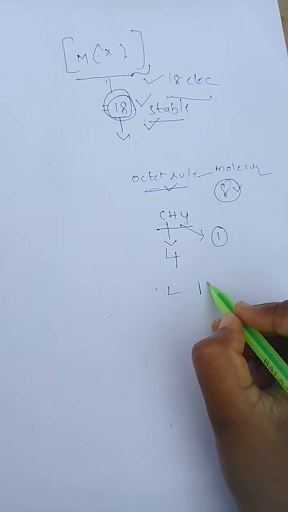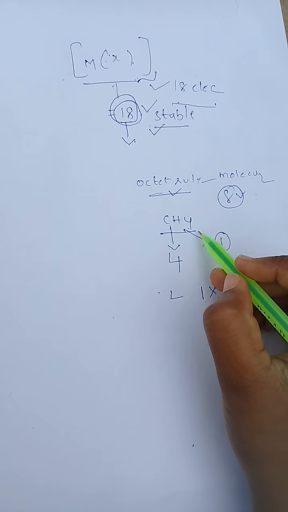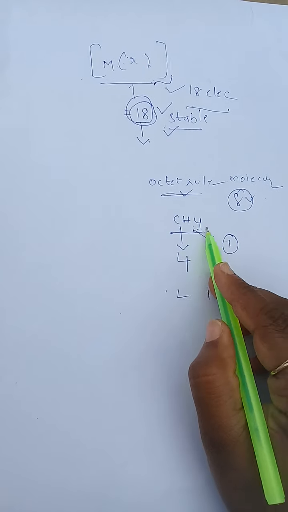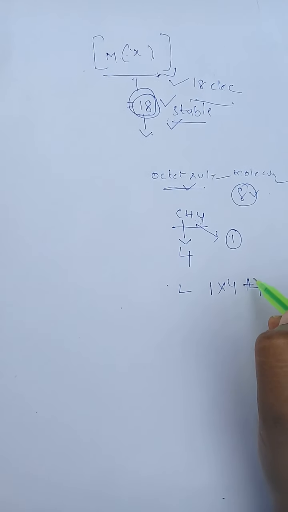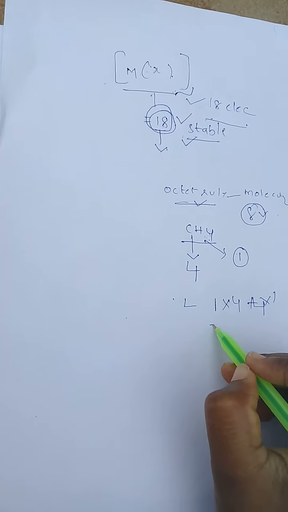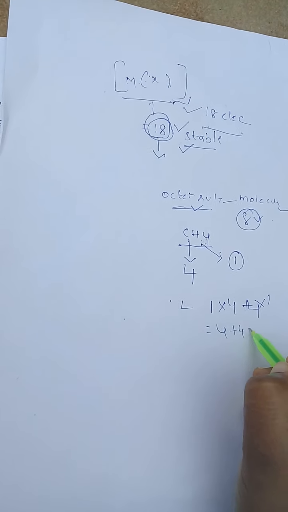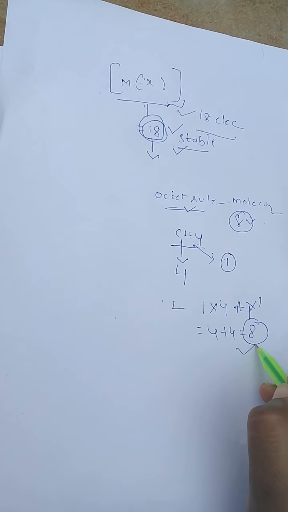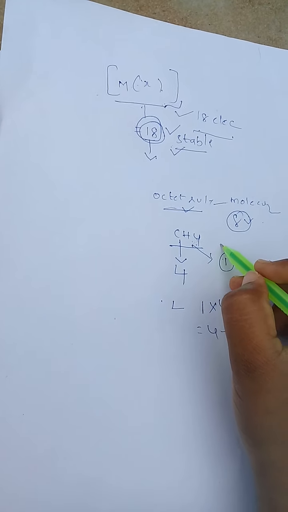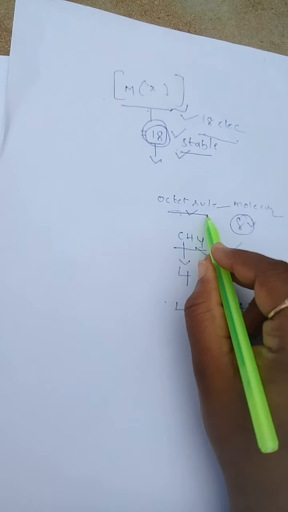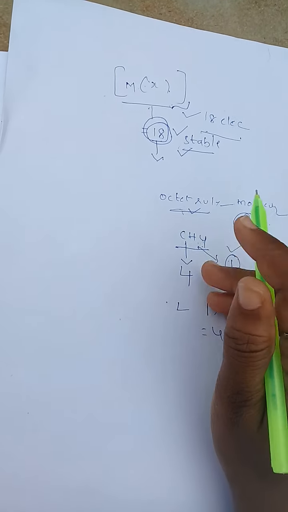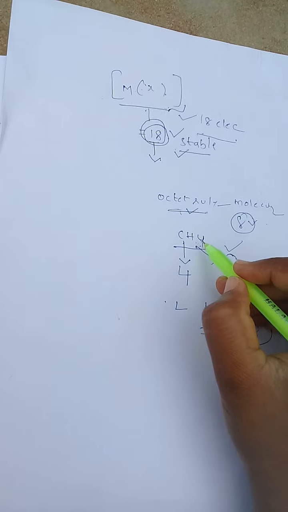One carbon gives 1 into 4, and 4 hydrogens give 4 into 1, so the total is 4 plus 4 equals 8. When the molecule attains 8 electrons, it obeys the octet rule, and that molecule is stable.